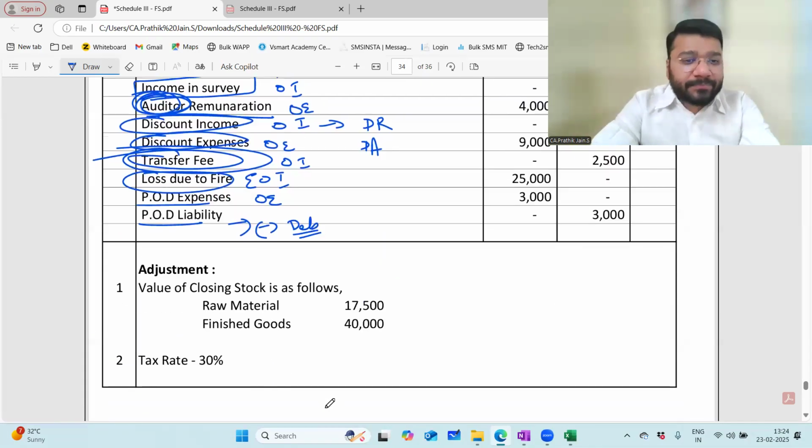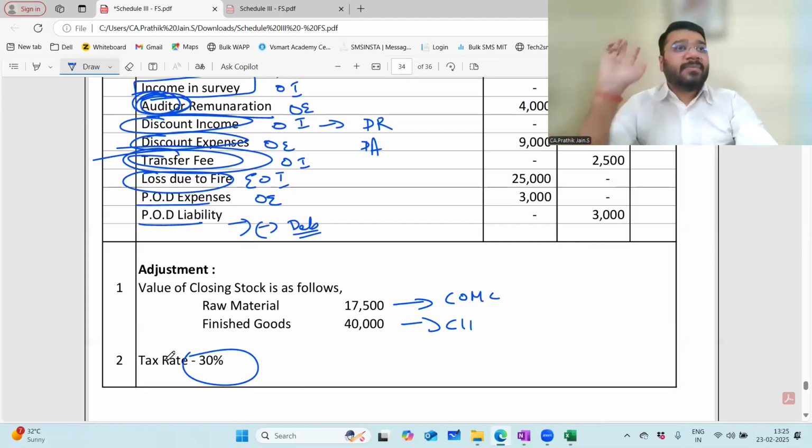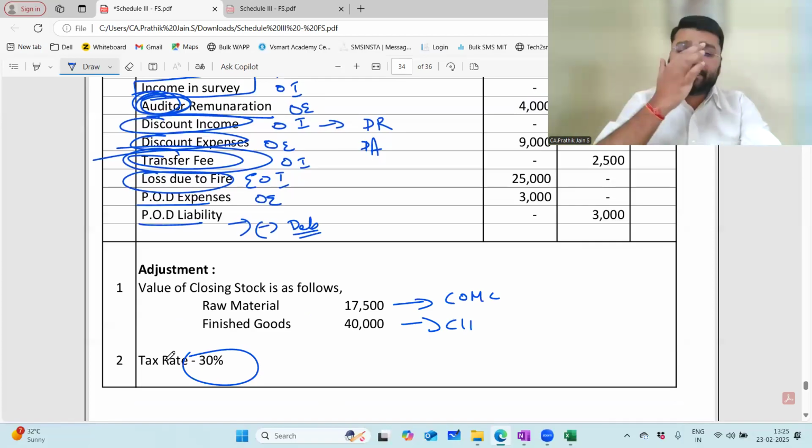Online people, any problem? Value of the closing stock, raw material is so much. Where does it go? Cost of material consumed. Finished goods, change in inventory. Tax rate 30%. Tell me, people, do you find this question a big deal?